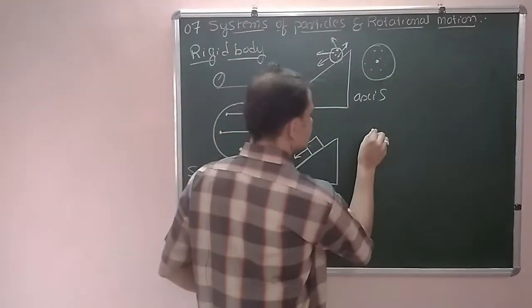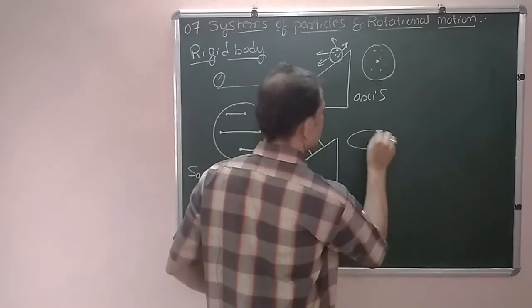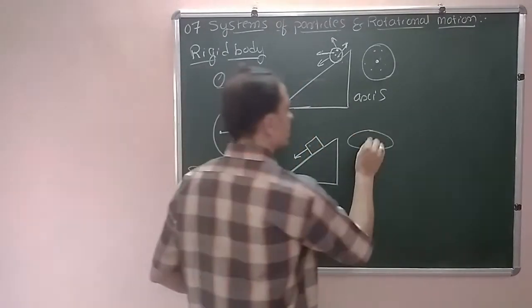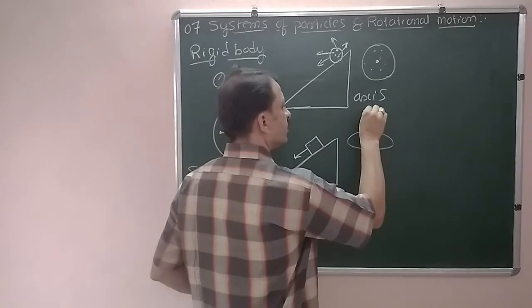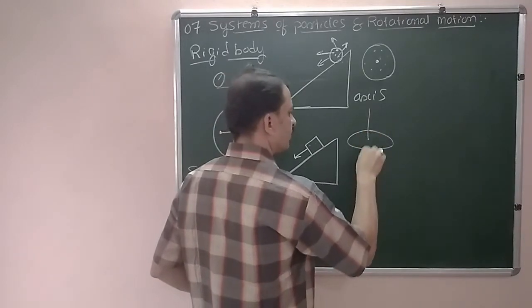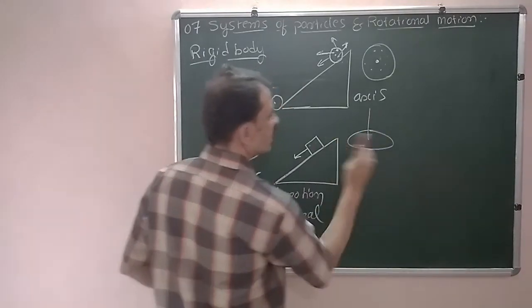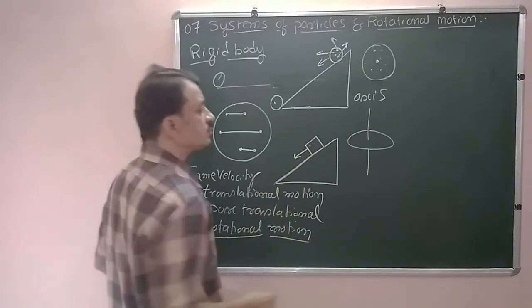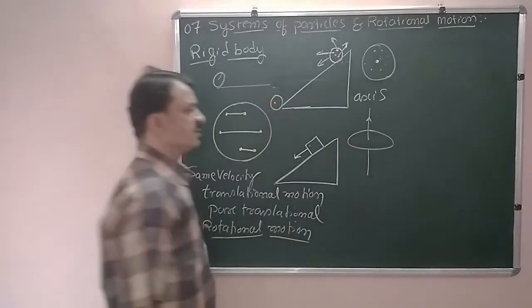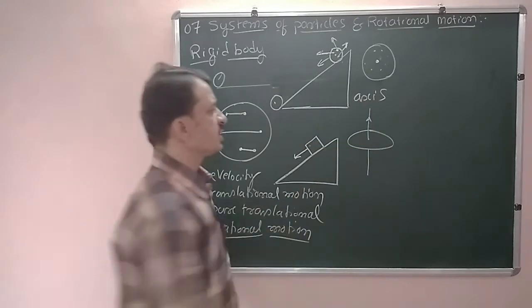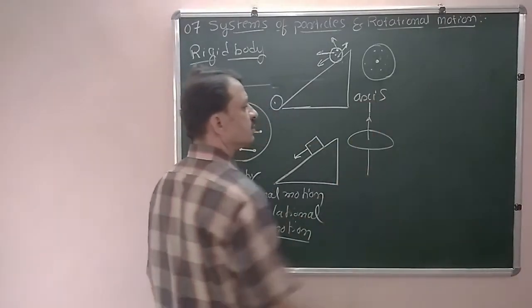If I draw it like this, this is a circular plate. Now if I draw a straight line here, the plate is rotating in this direction. This we call the axis of rotation.